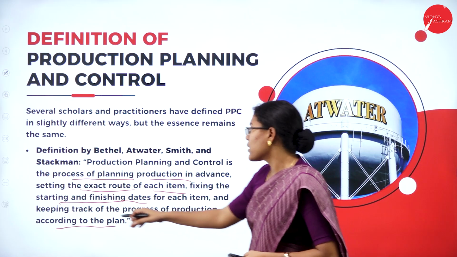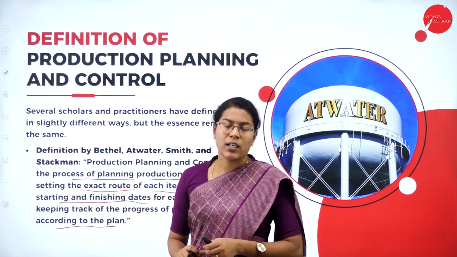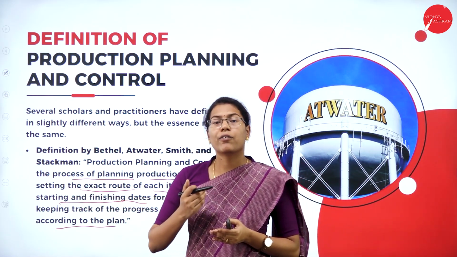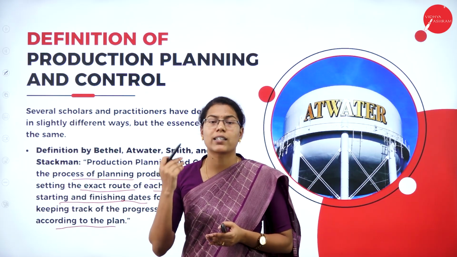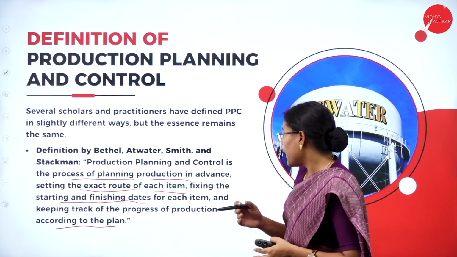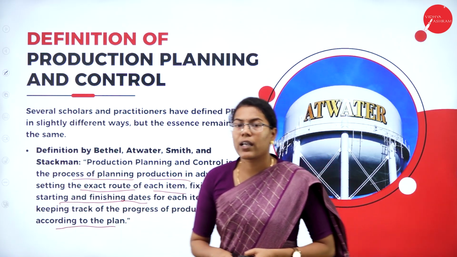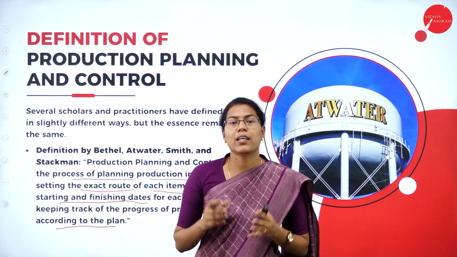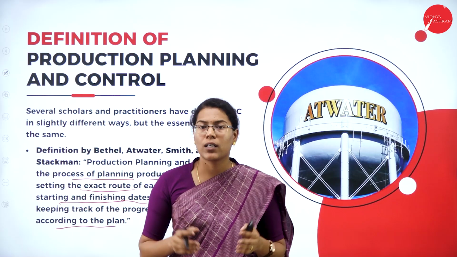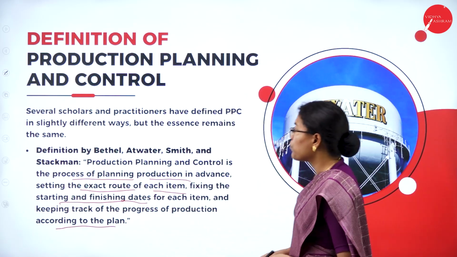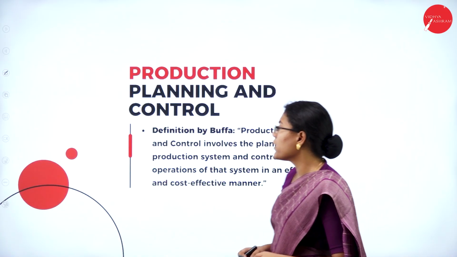Then fixing the starting and finishing dates, which also involves fixing the production scheduling and the time for production for each item, and keeping track of the progress, whether it is properly executed or not.